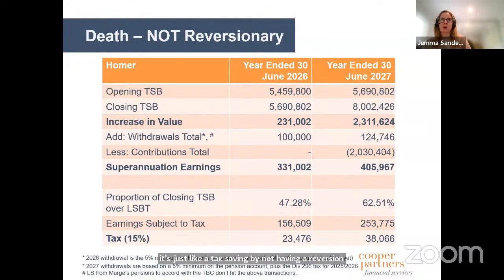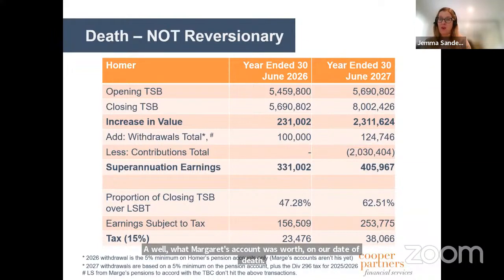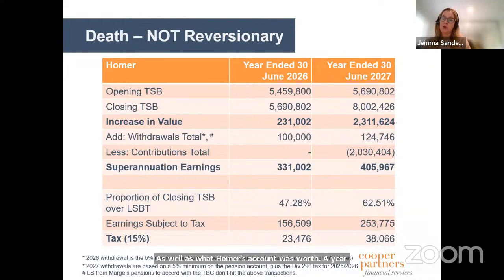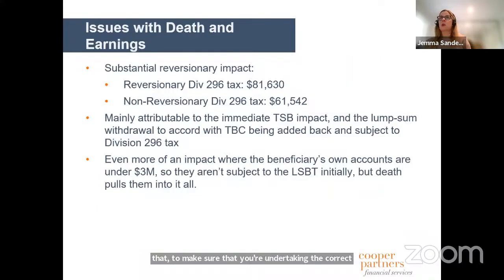Plus you don't have to do multiple interim financial statements to figure out what Homer's account was worth, what Marge's account was worth on her date of death, as well as what Homer's account was worth a year after that, to make sure that you're undertaking the correct transfer balance cap provisions. So we're looking here at about a $20,000 tax difference.